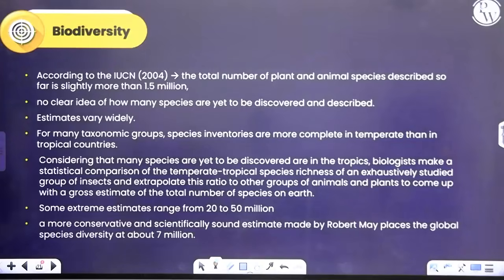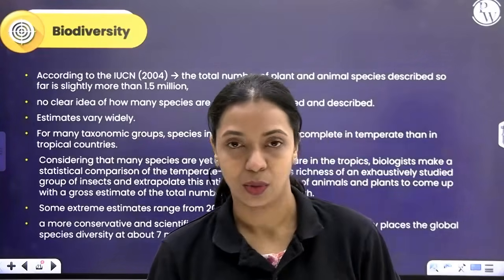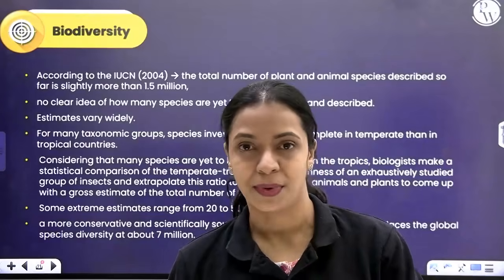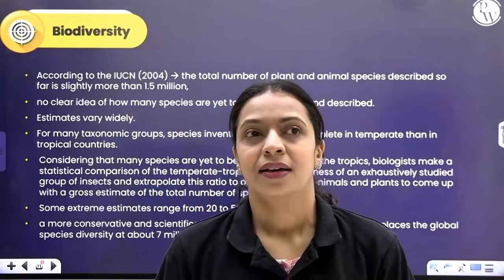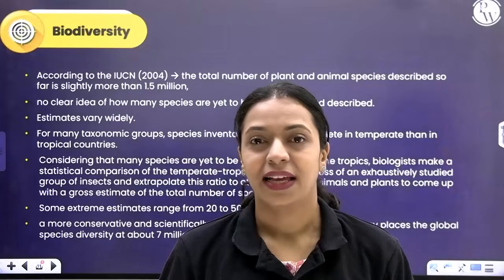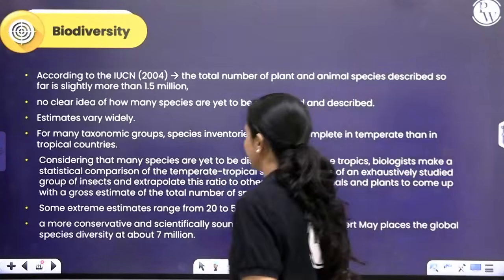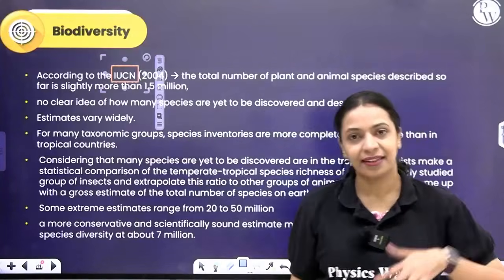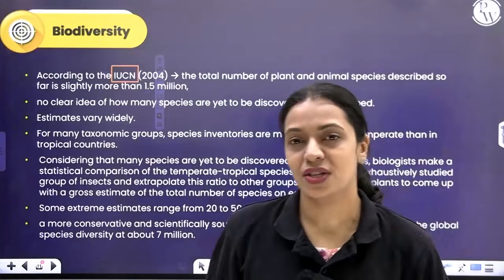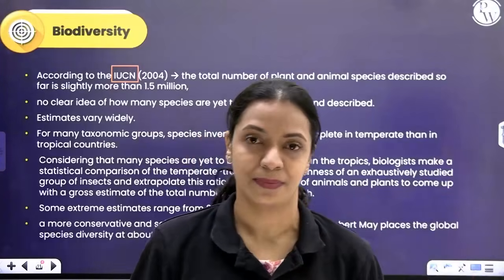Now, how much biodiversity can we see in our world? Like, can we put a number and tell that these many species exist on our planet? There are organizations like IUCN, which is International Union for Conservation of Nature and Natural Resources. They maintain the data of how many species have been identified, named, and described so far.